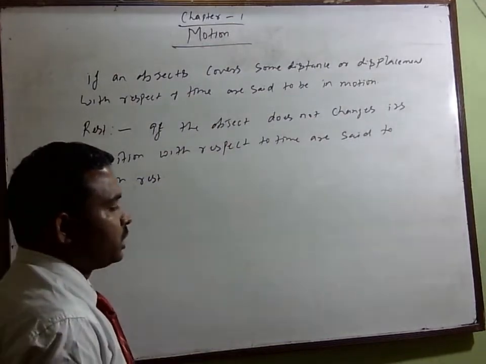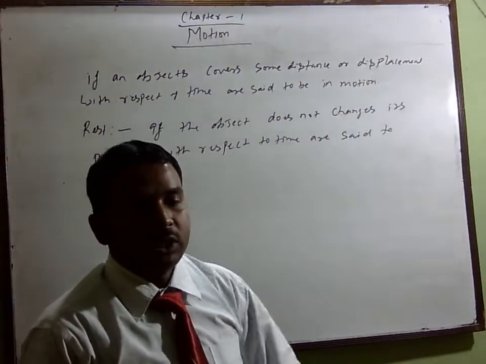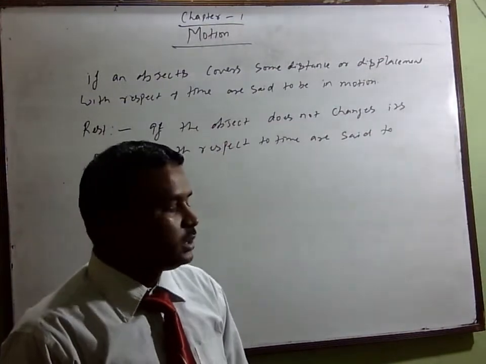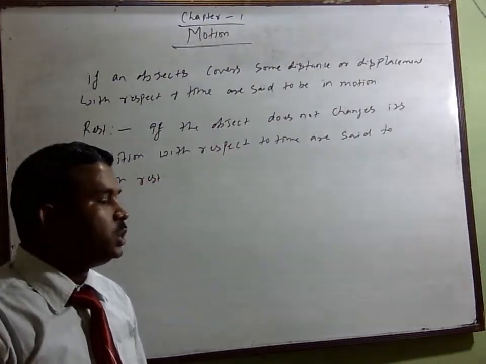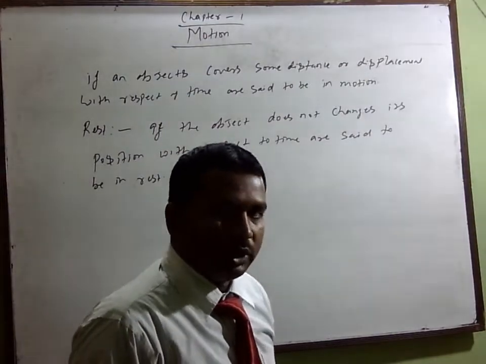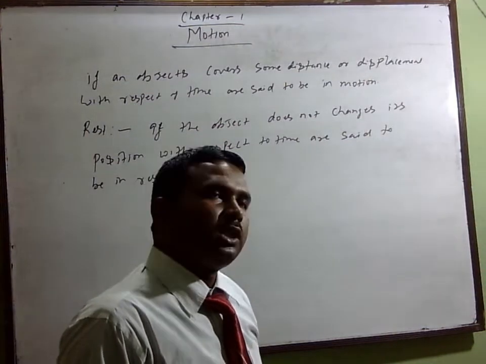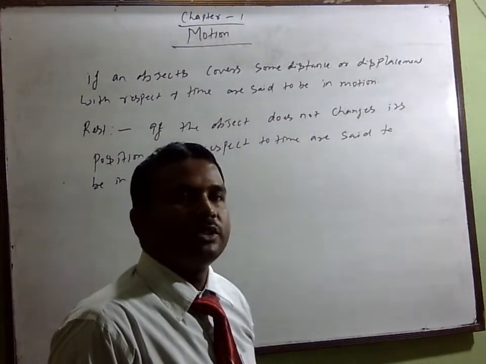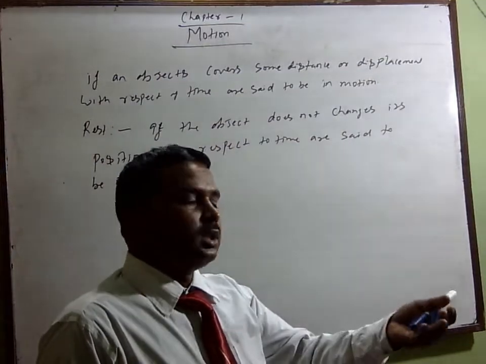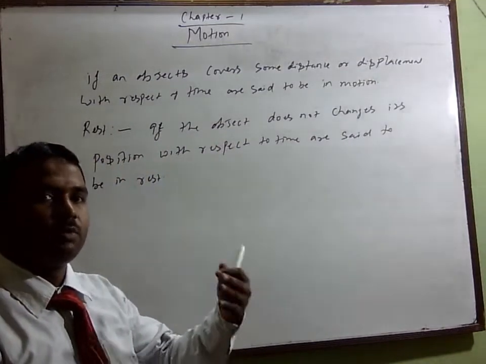So we know that rest and motion means, suppose that one student is coming from 2 kilometers, another is coming from 4 or 5 kilometers, and both are coming, but one may take some time, another may take twice more time.